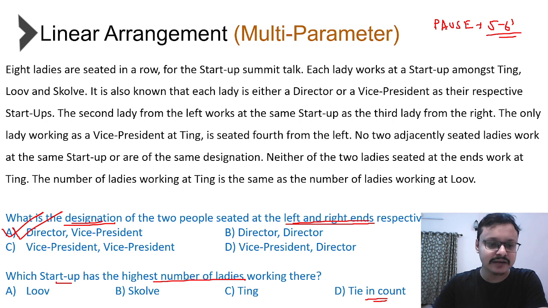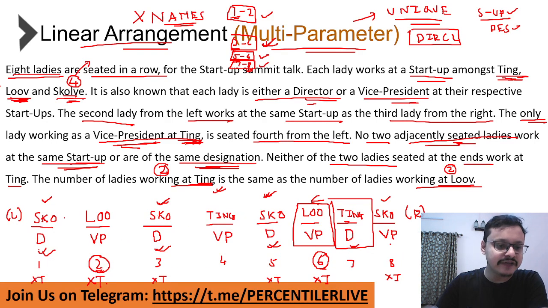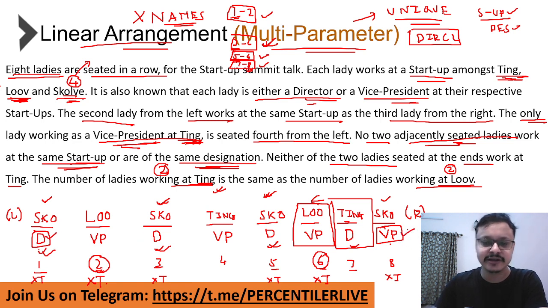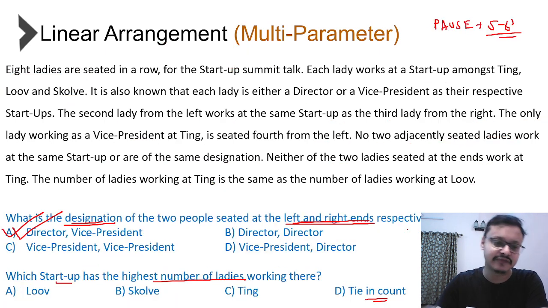Third one we already did. Designation of 2 people at the left and right end. So left end, we have a director. Right end, we have a VP. In fact, all the odd positions, we have directors. 1, 3, 5, 7, all the odd positions, we have directors. Even positions, we have VPs. So starting at the end, left end is director, right end is VP. Hence the answer is indeed option A.